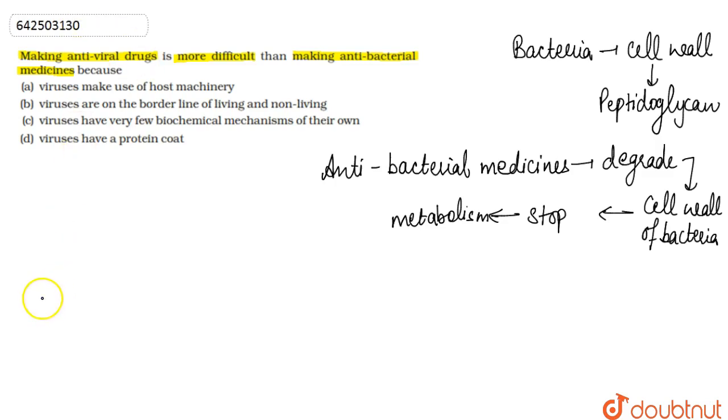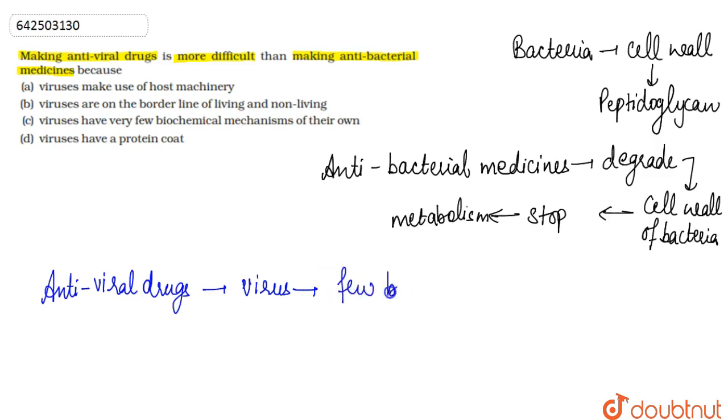But if we talk about the antiviral drugs, since viruses have very few biochemical mechanisms, they do not have so much metabolic activity. That is the reason they use the host machinery to replicate their genetic material, as they have very few biochemical mechanisms of their own.